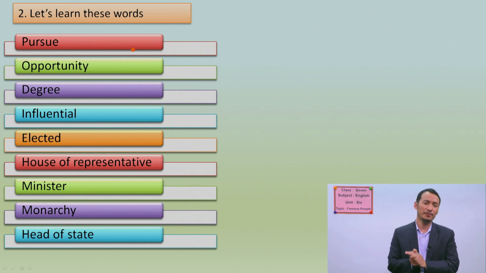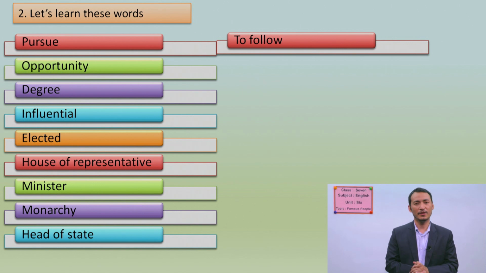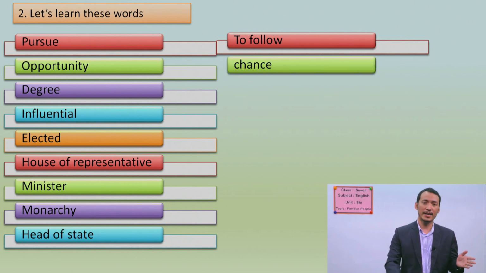Pursue means to follow, okay? To continue to do something, or to get involved or engage. So the meaning is to follow. All right, now next, opportunity means the chance, okay? When you have a better possibility in your life and you get the chance, and that gives you a better opportunity or position, that's because of opportunity. We call that also a chance.